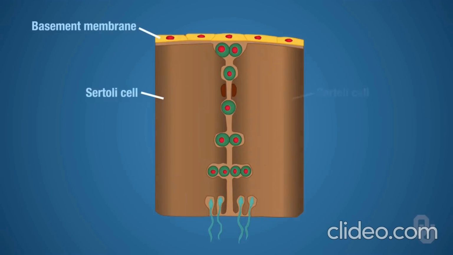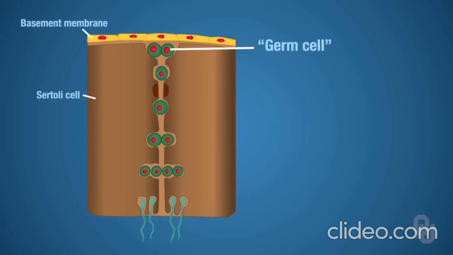So we're going to start with the germ cell. The germ cells are the spermatogonia. Germ cells are diploid, 2N.